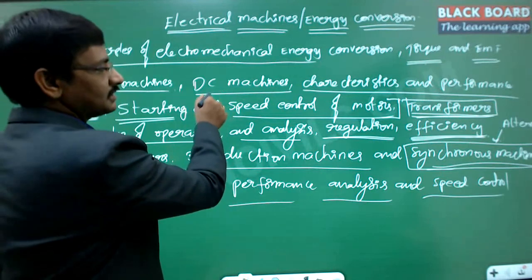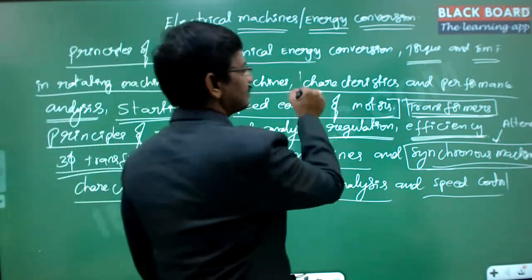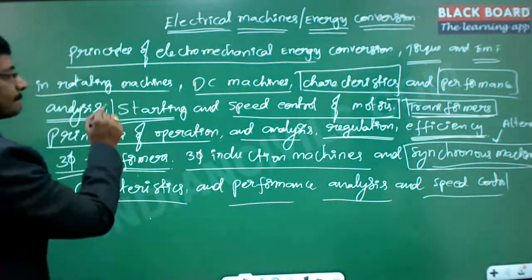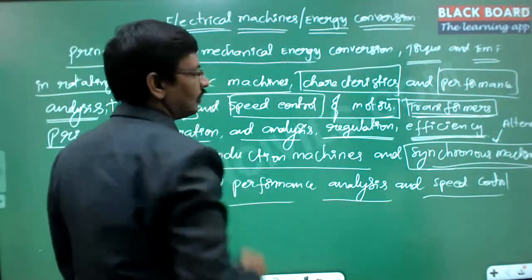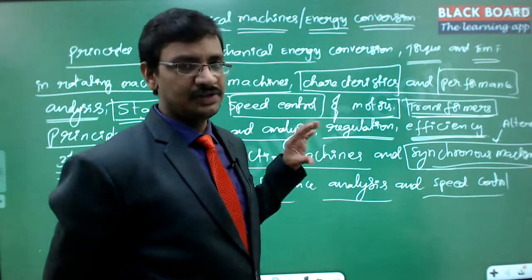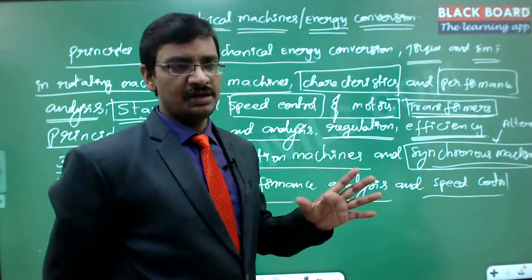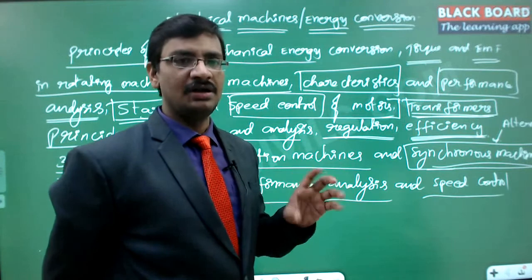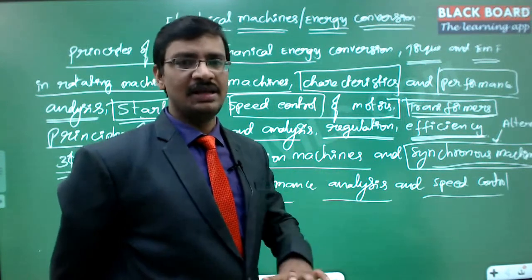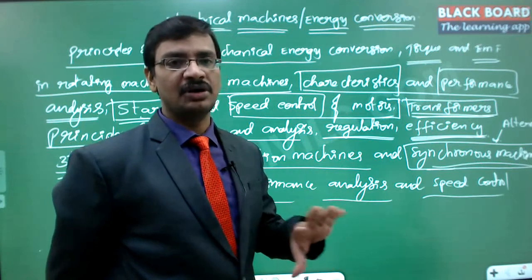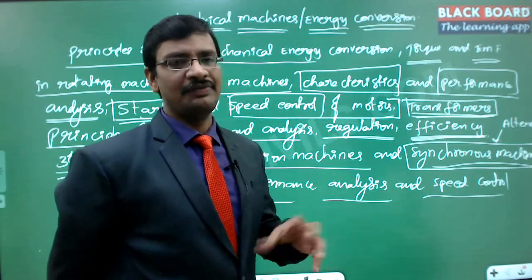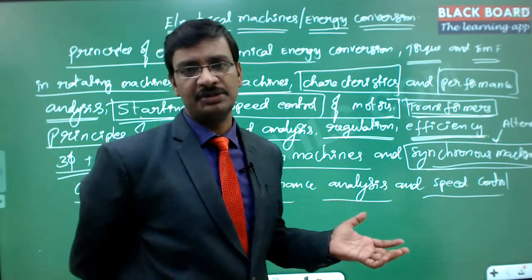So in the case of the DC machines, the characteristics and the performance and the starting and speed control of the DC machines, all kinds of DC machines are important. All the kinds of DC machines, meaning in DC generators are there, motors are there. Again there are different kinds of connections. Depending upon the connection, they are classified as series machines, shunt machines and compound machines. Again shunt machines are classified into two categories: self-excited shunt machines and separately excited shunt machines.